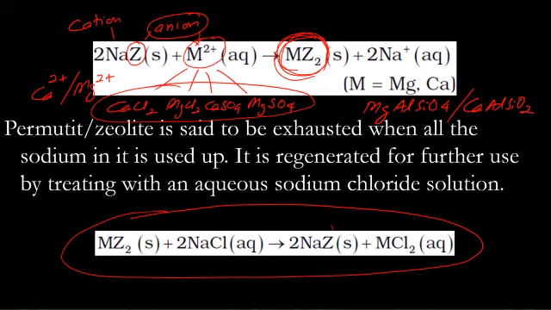You again get the same amount, 2NaZ, and you can reuse it. And why can we use it? Because sodium chloride is a very cheap compound. It is not costly, so it can be used to regenerate zeolites.